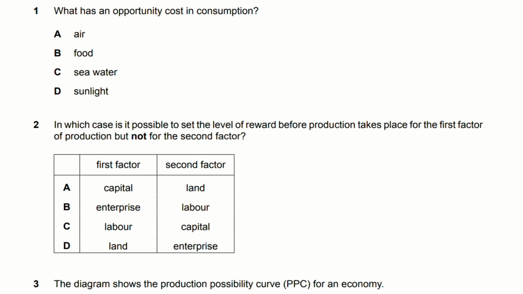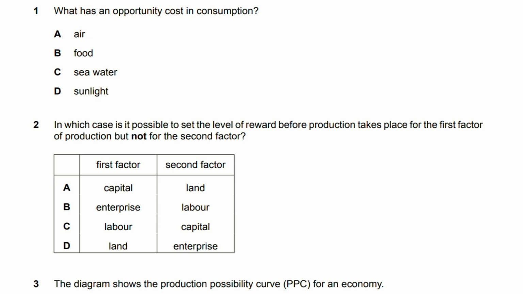Moving on, in which case is it possible to set the level of reward before production takes place for the first factor of production, but not for the second factor? Now, the factors of production include land, labor, capital, and enterprise, and there are rewards for each of them. For land, it is rent. For labor, it is wages. For enterprise, it's profit. And for capital, it's interest.